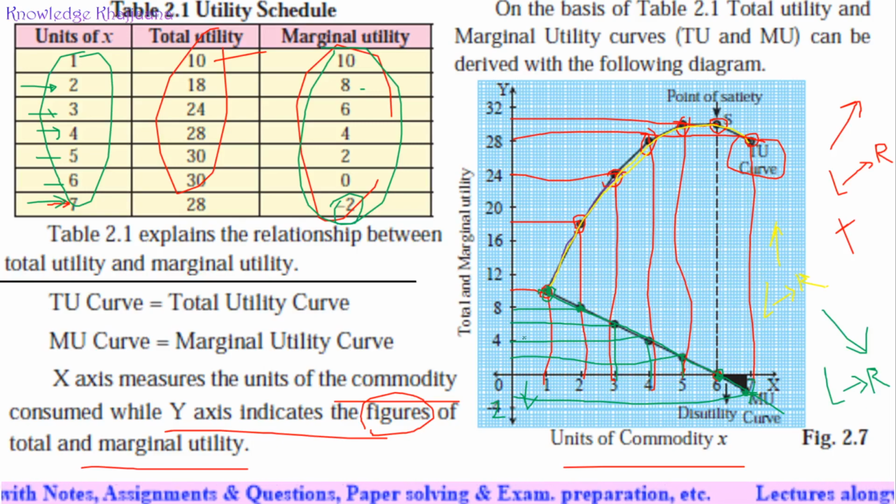See, the values are diminishing, reducing: 10, 8, 6, 4, 2, 0. So the marginal curve is negative. See, these are the basic differences between these two curves. In this example, both the curves are drawn on the same graph paper, so they look like this. Still, I will show you how to draw them.